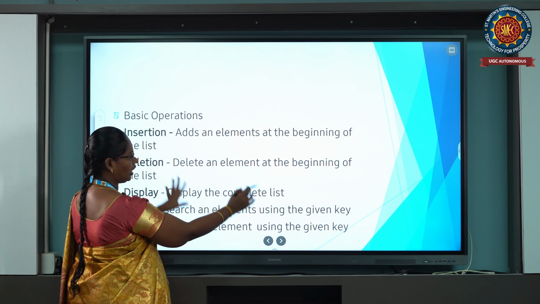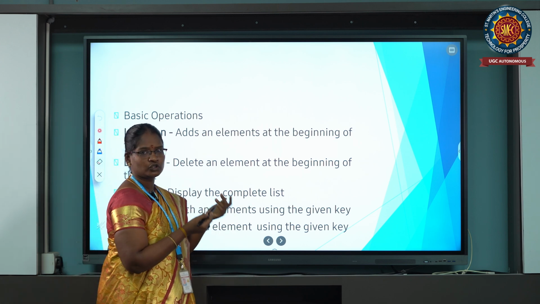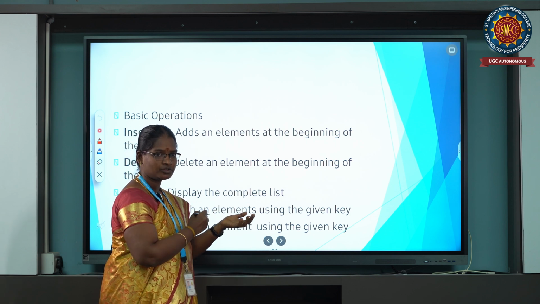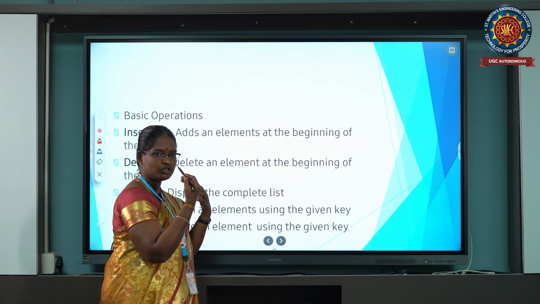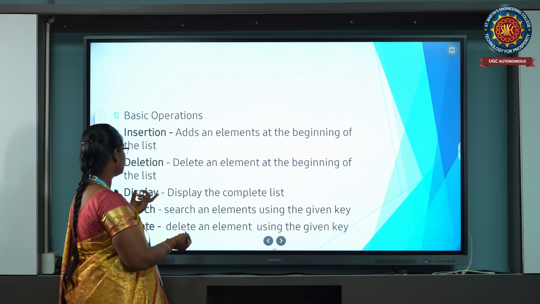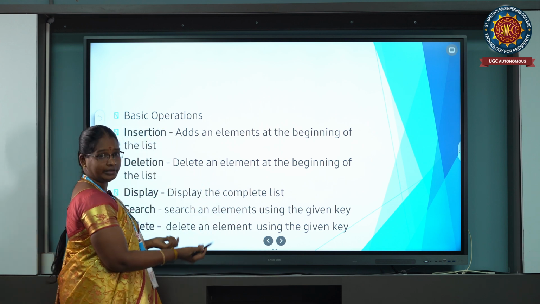After that, we are going to discuss the basic operations. These are all the basic operations. Now we are going to insert one element at the beginning, or delete one element from the middle, or otherwise display, search or delete.